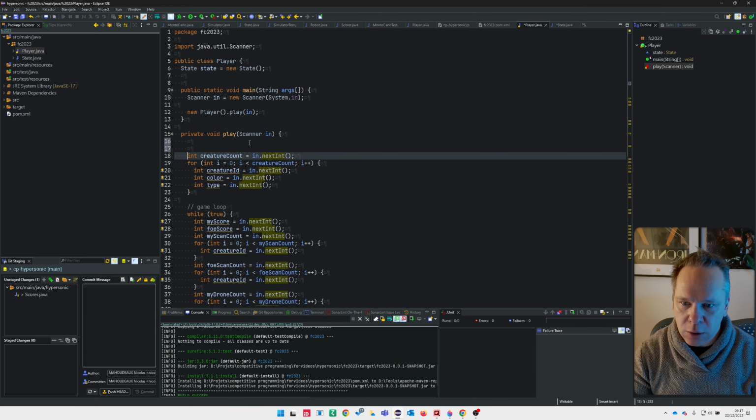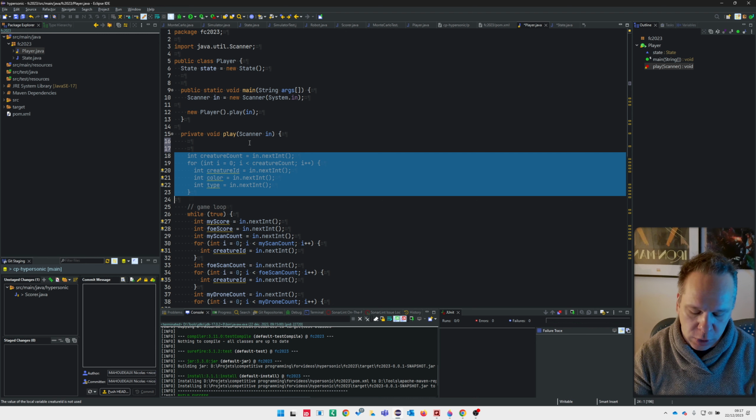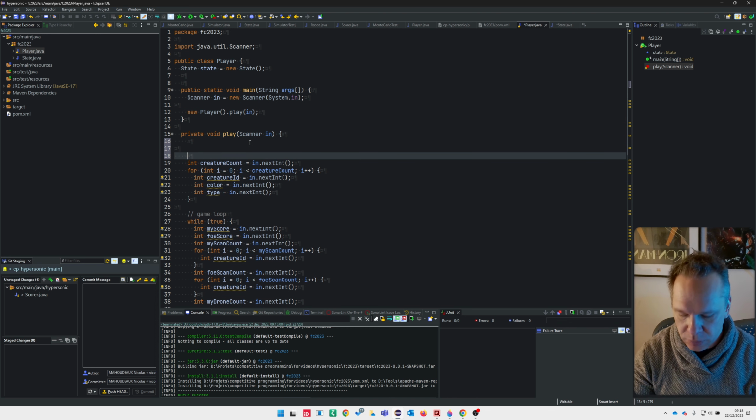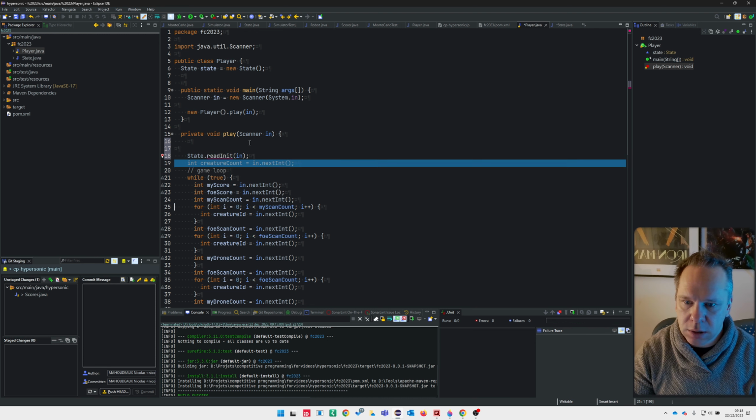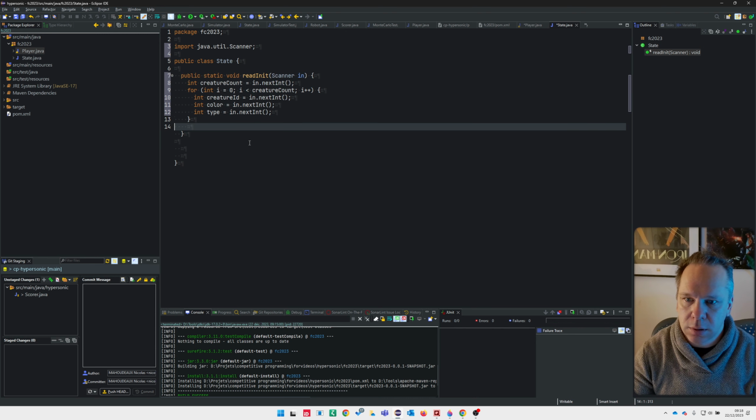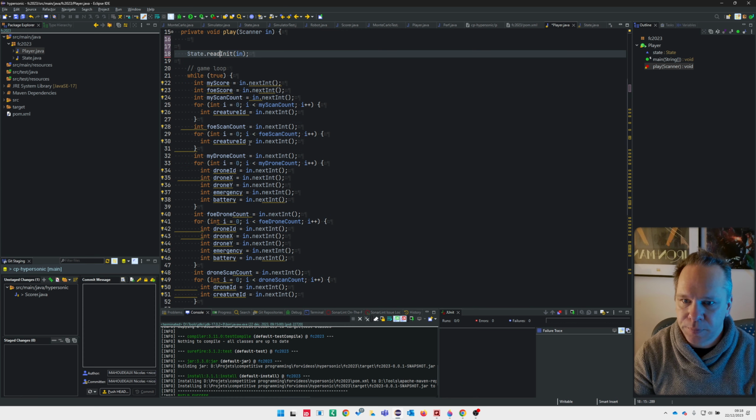And now I will replace each part where we read the inputs and transfer it into my state class. So the first part is static, read init. I have to take it, okay, and create the method and put it inside.